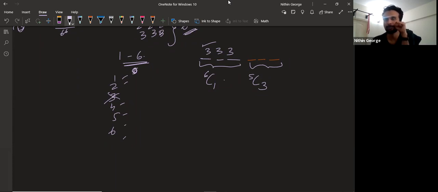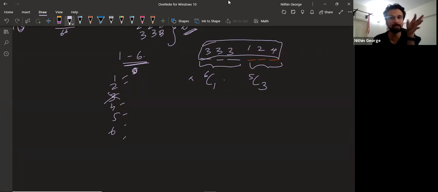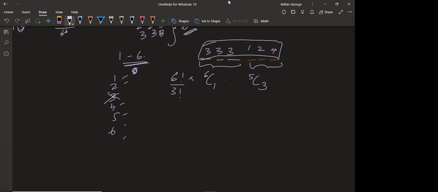Okay, guys, now what do I do? I arrange these, right? I tell them which die is which. The first die is which, the second die is which, the third die is which. Once I pick these digits, I can arrange them. In how many ways can I arrange them? 6 factorial by 3 factorial.